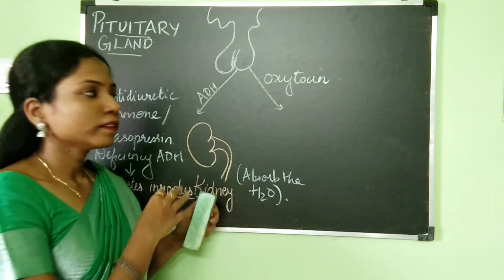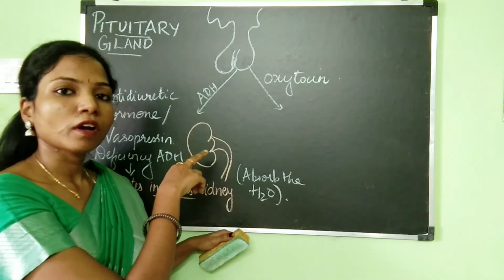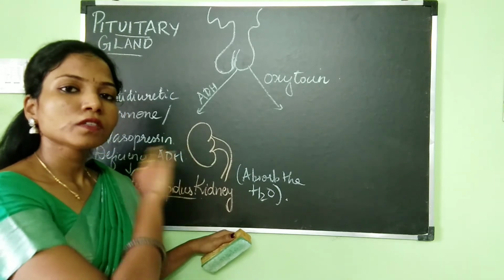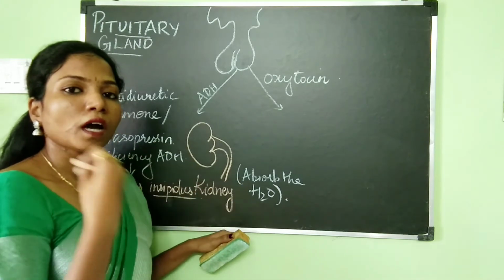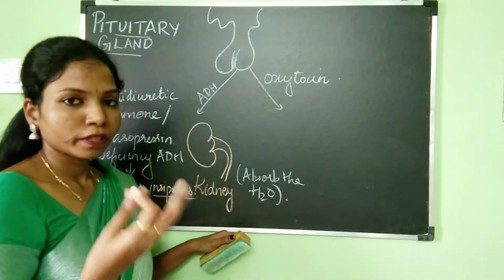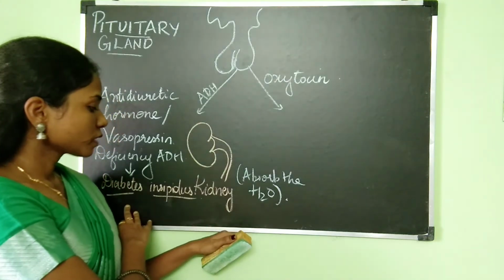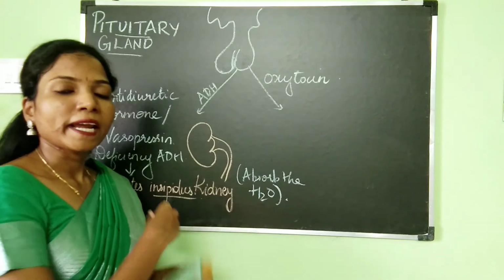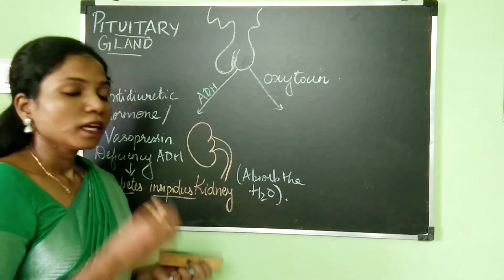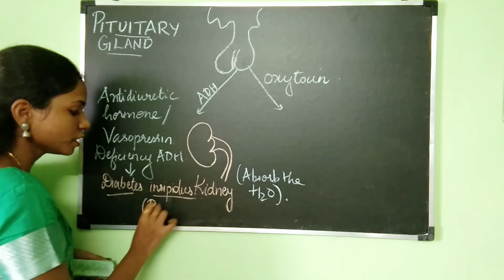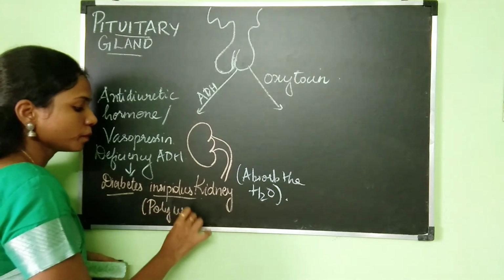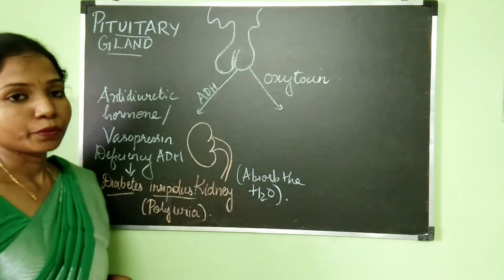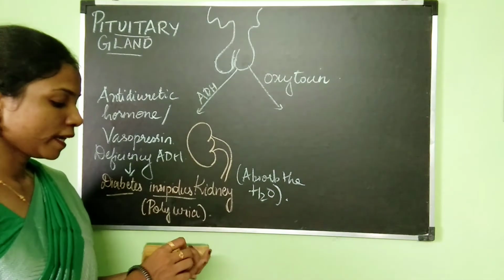Okay, so because there is the lack of this hormone which is responsible for absorbing the water, when this hormone is not there, more amount of urine output is going to be there. So that condition is known as diabetes insipidus. People who are experiencing frequent urination, that condition is known as polyuria. Okay, so this was about ADH.